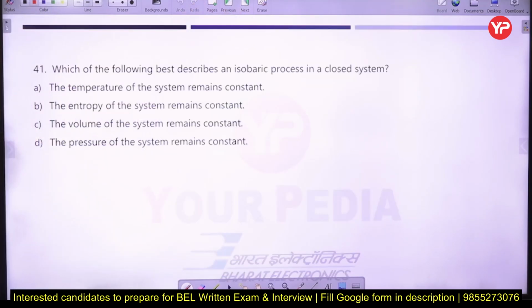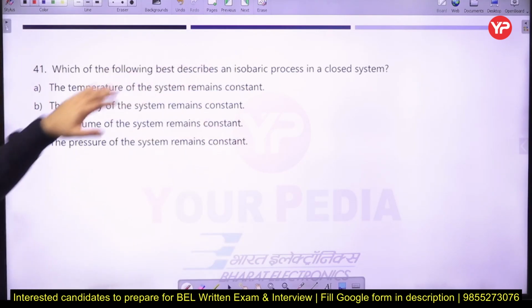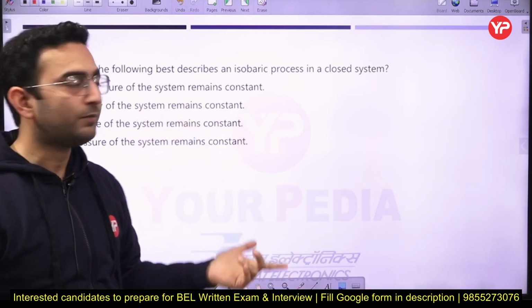Next part, which of the following best describes an isobaric process in a closed system? That's a very simple question. During an isobaric process, the pressure of the system always remains constant.